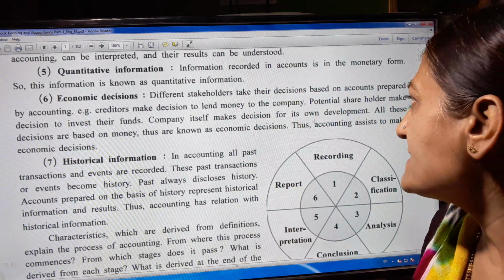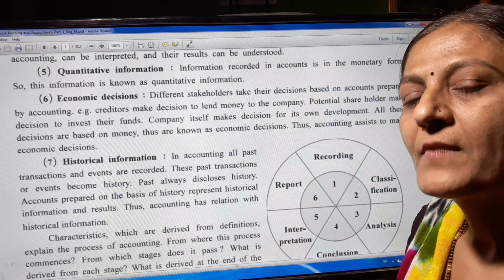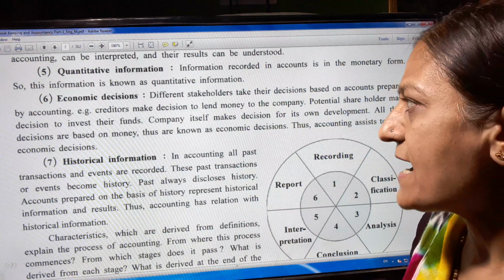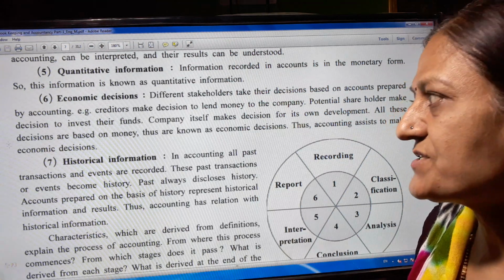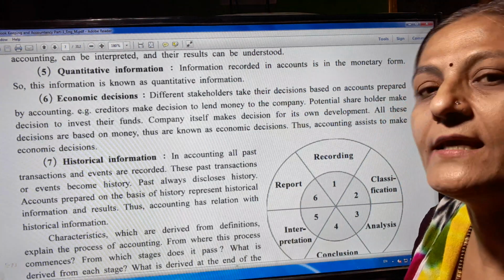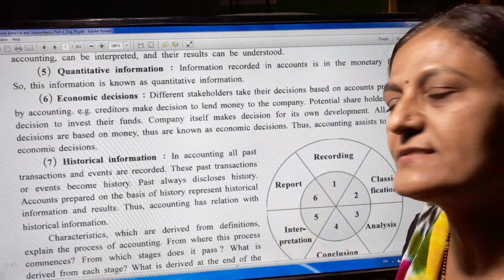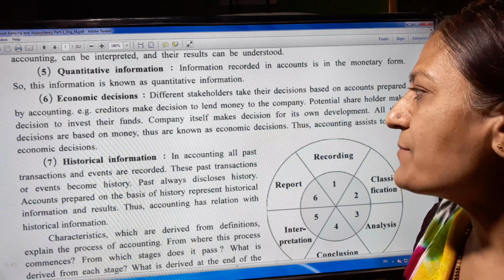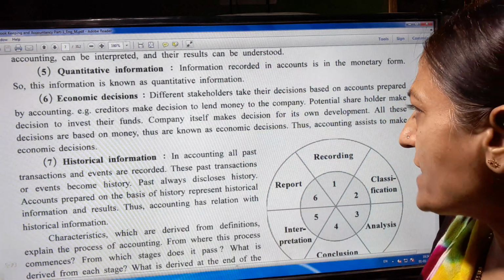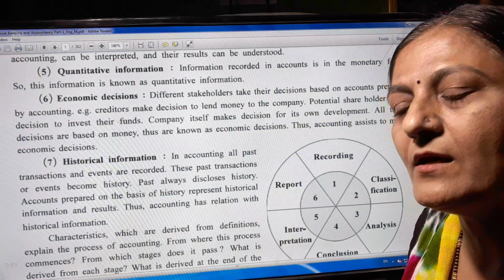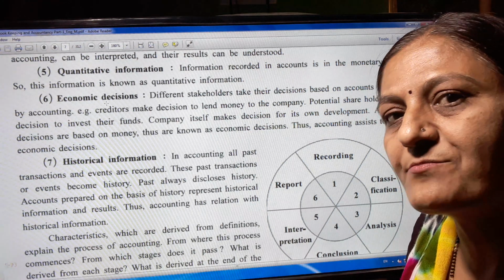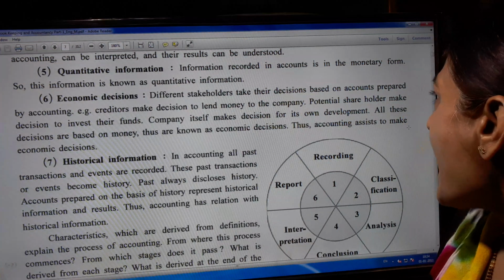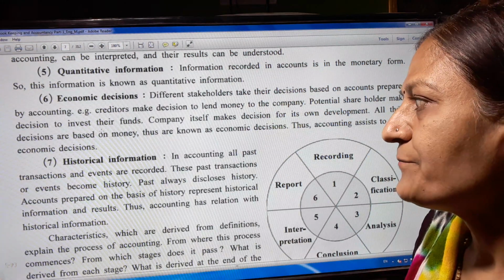The company itself makes decisions for its own development. If there is a profit, all other third parties show interest and invest their funds in such a company. All these decisions are based on money, thus they are known as economic decisions. Thus accounting assists in making economic decisions.